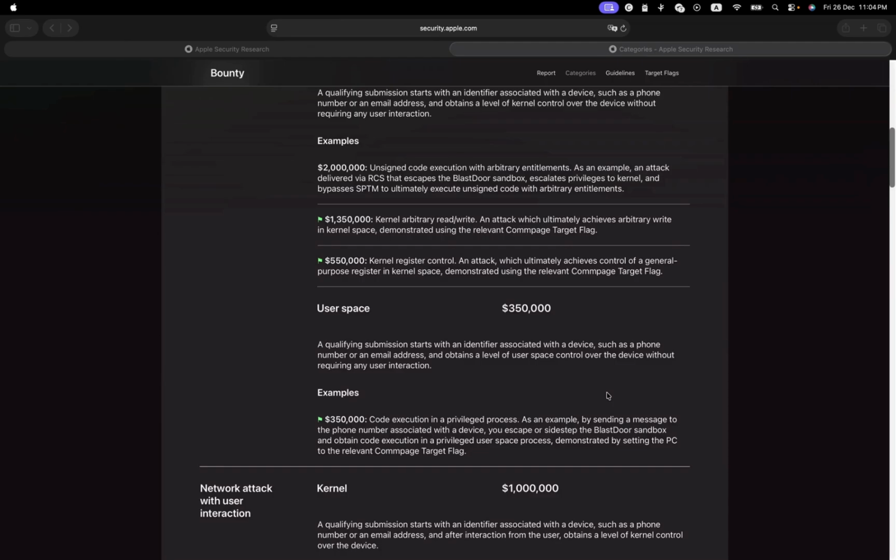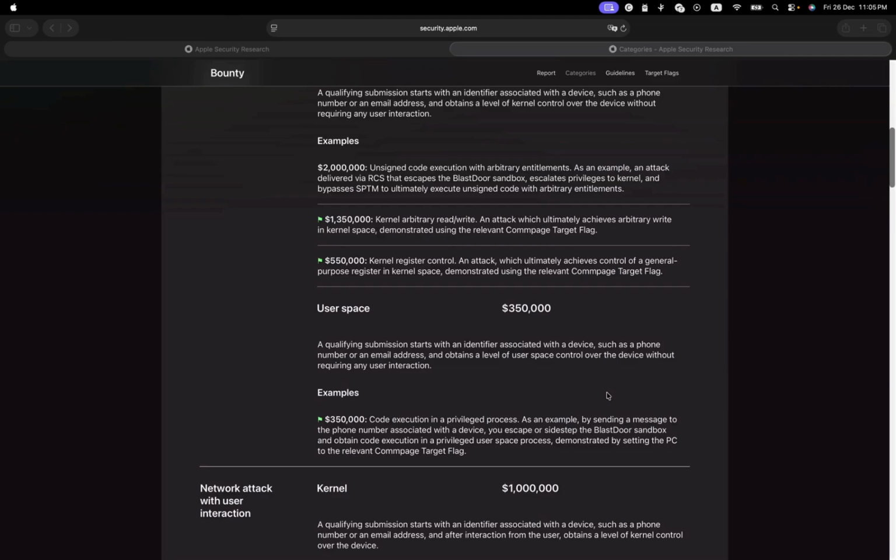That data can only be written by the kernel. So if you are able to write, then you have done something called kernel arbitrary read and write, because the user space can read but cannot write. That's why Apple is specifically mentioning the target flag: you can access that flag and write into it. This one is not fully admin, but you can access certain parts that only the kernel can. So yes, you qualify for $1.3 million.